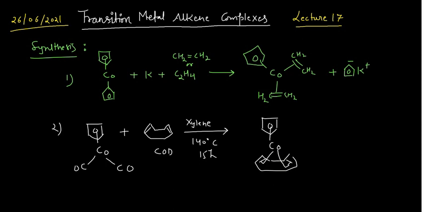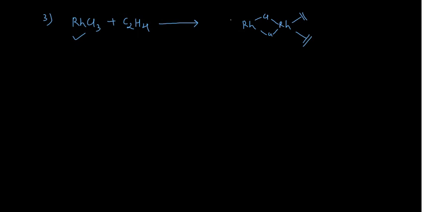There are various methods by which you can synthesize these compounds, and here is one more example. Say reaction number 3: you have rhenium chloride, ReCl3, and you directly react it with an alkene. The dimerization would occur for this ReCl3 unit. Your rhenium here and another rhenium here, with 2 bridging chlorines in that way, and you see the alkene ligand, which now gets connected to the rhenium. This is how you can prepare it. So we can have various kinds of reactions.